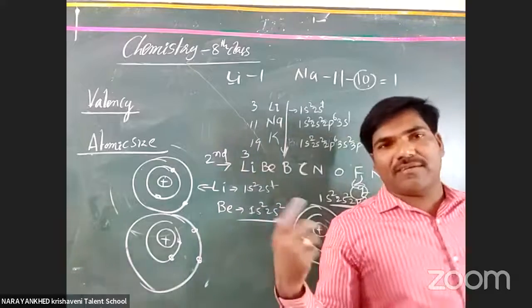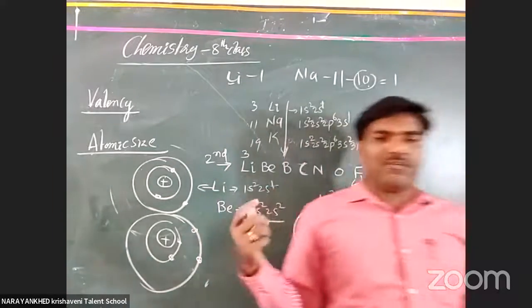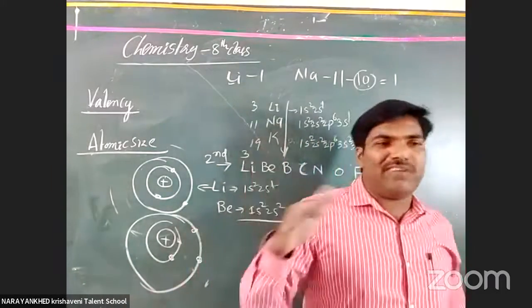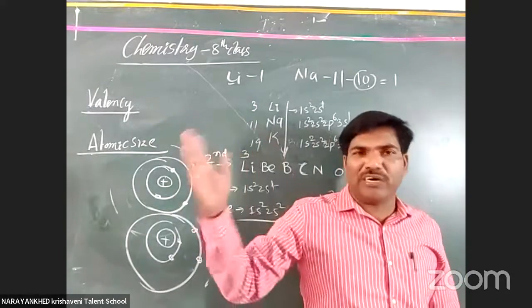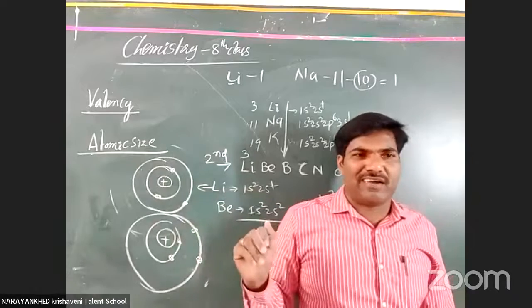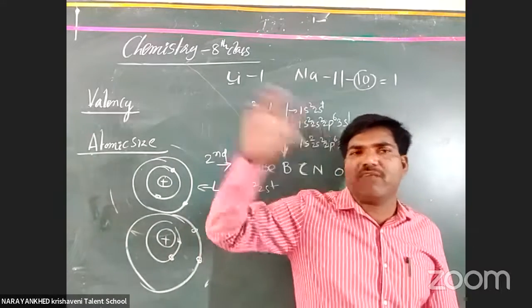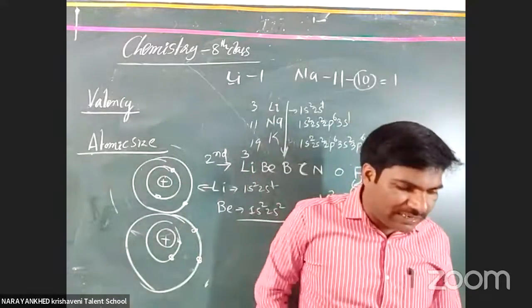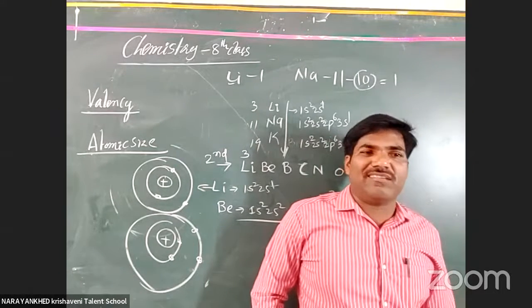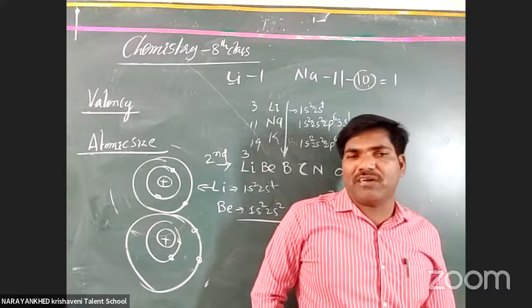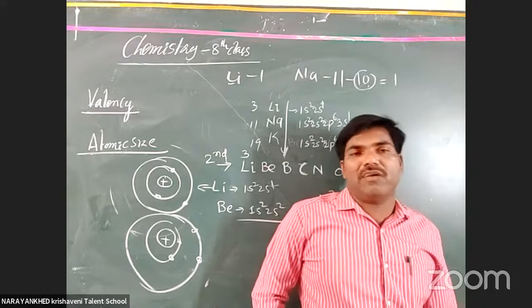Like that, the electron-giving nature is more. When we consider periods, it decreases. Clear? Up to 4 it increases, then after it decreases or not? In this manner, in the periods from left to right, metallic nature decreases and non-metallic nature increases. When metallic nature decreases, non-metallic nature automatically increases or not? That is very, very important.